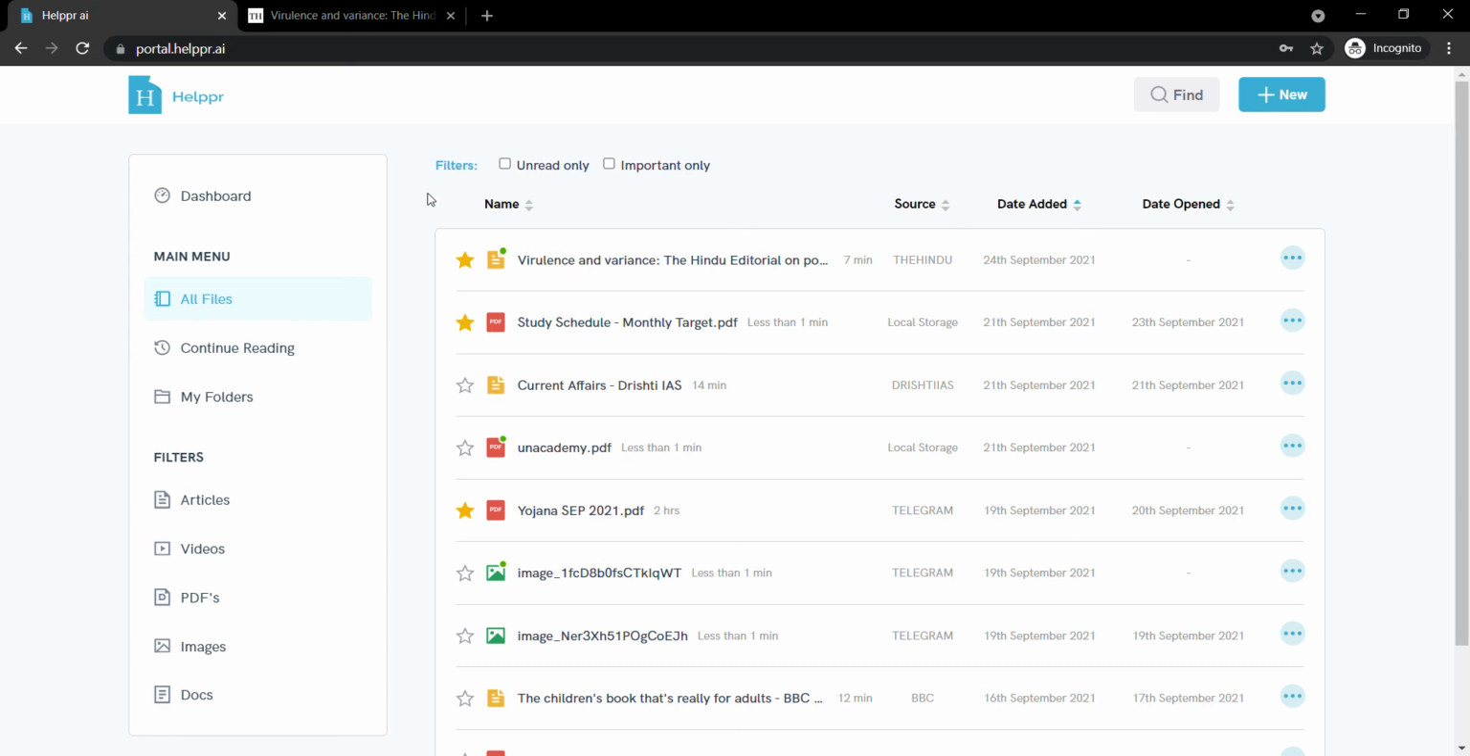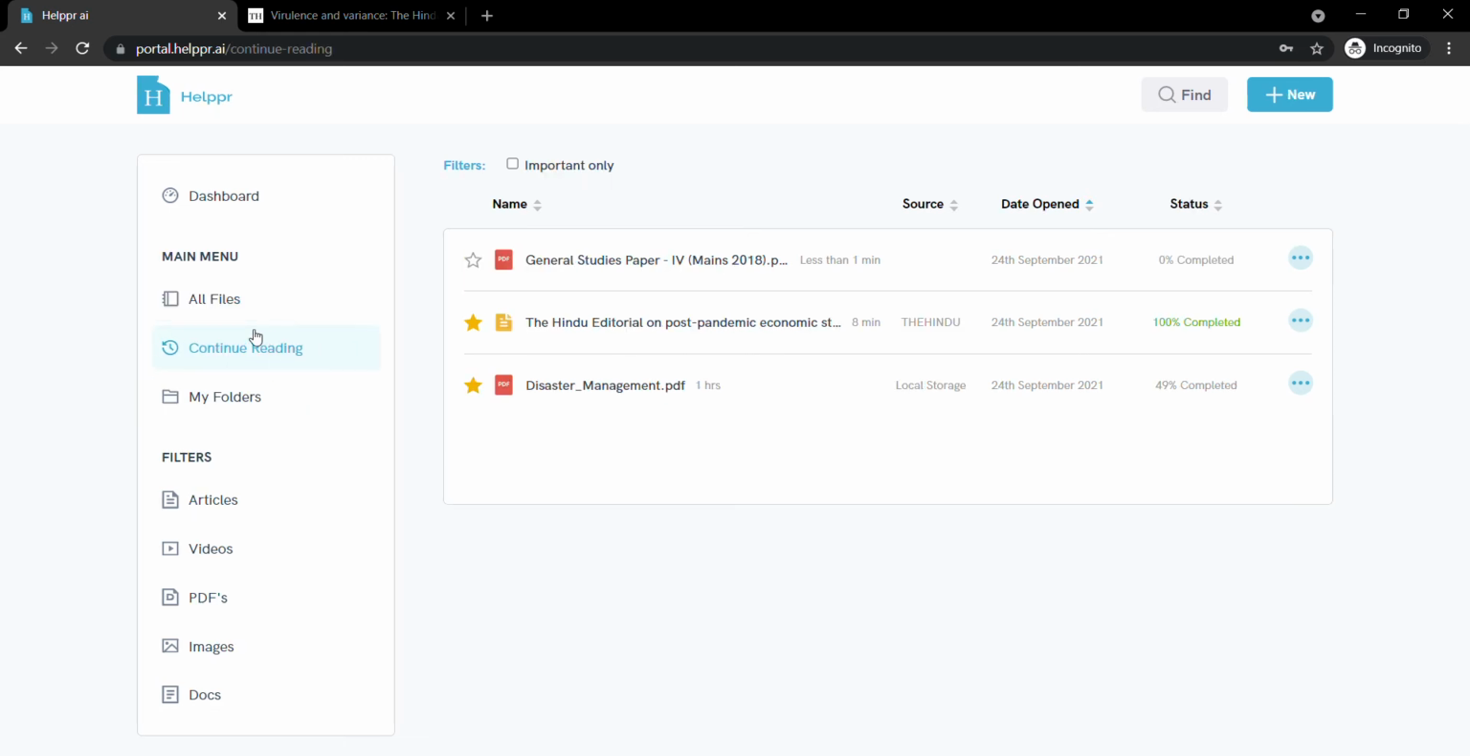जहाँ पे आपने last time छोड़ा था, and then start reading it. But in this portal, you will never have to remember where you left your PDF last time, or scroll, because that file will be added to the continue reading screen. So all the files that are in progress for you are added on this screen.